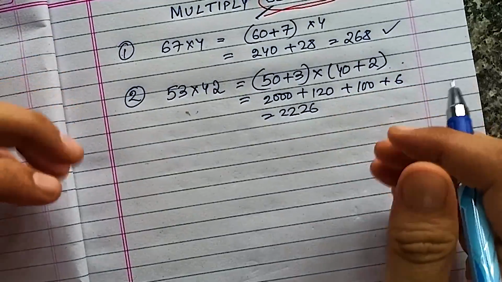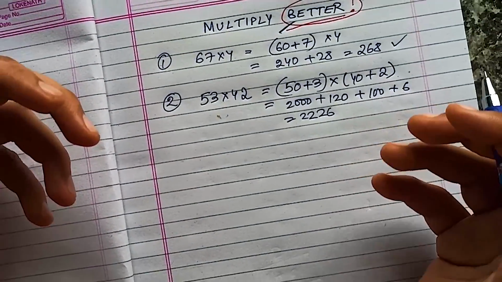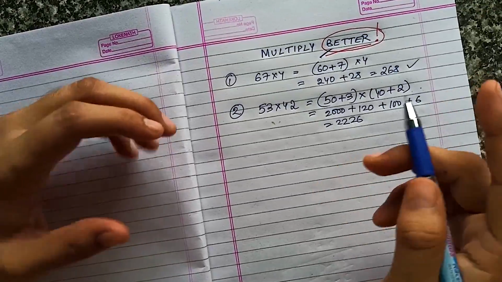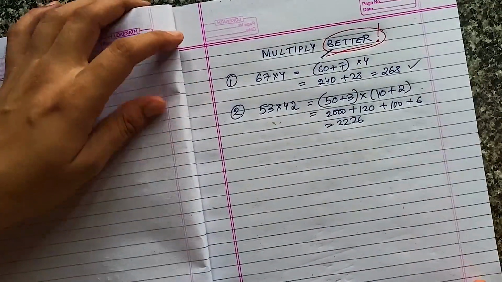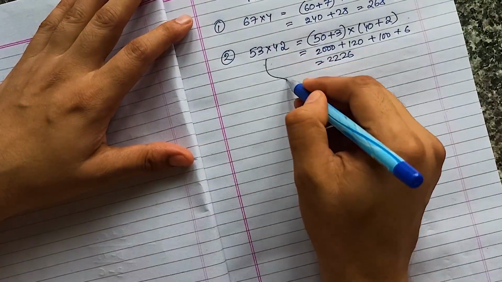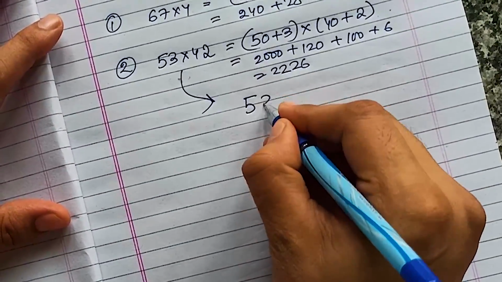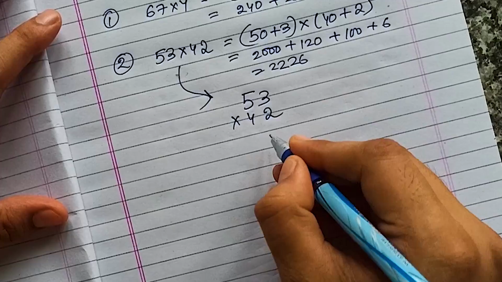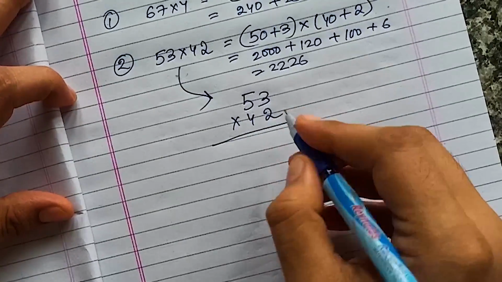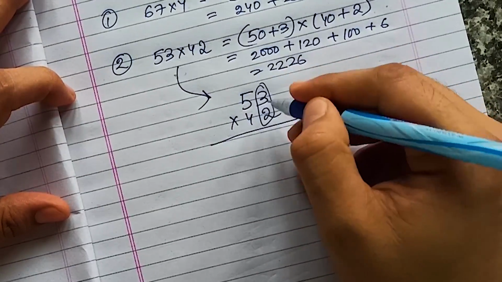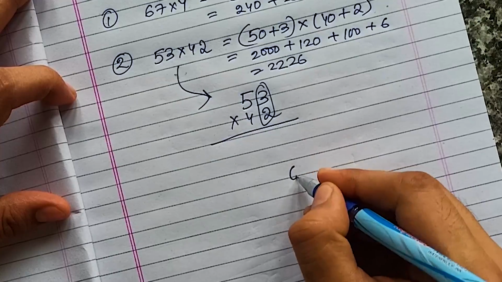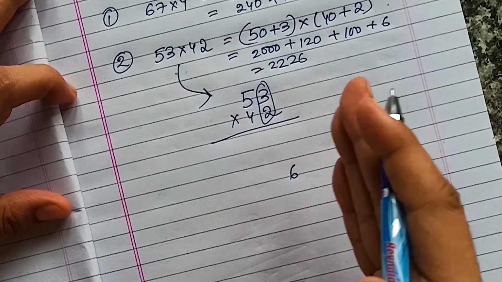Now these are actually quite boring. I know you are getting bored as well. So let's see something more interesting. Now let us get into how we can do the same thing using a faster trick. So the faster trick is 53 into 42. If you are doing it like this, what you have to do, first multiply these two things. 3 2s are 6. Write it over here. Then shift one side over here.